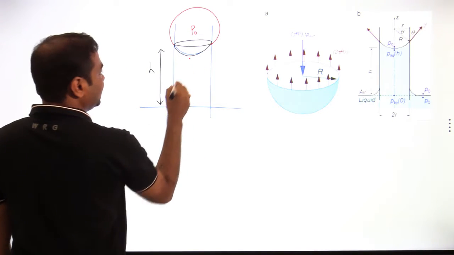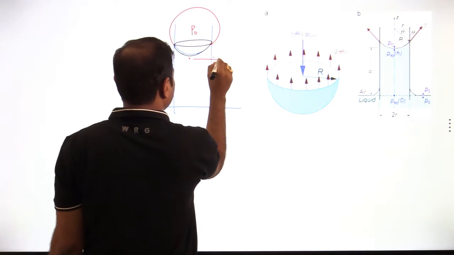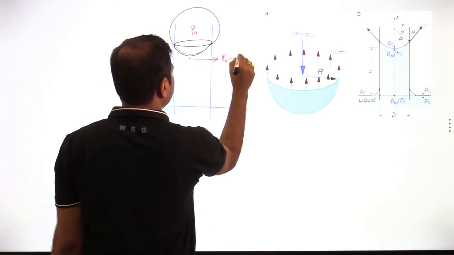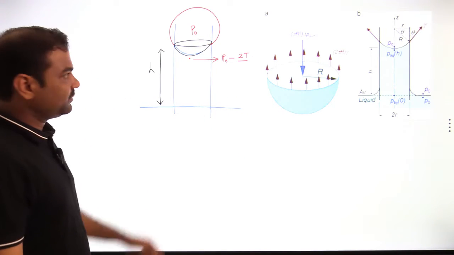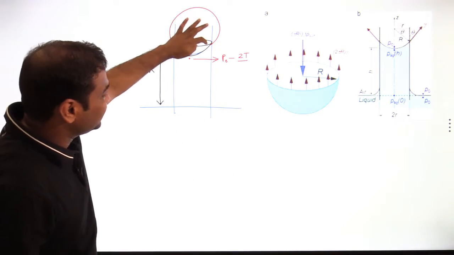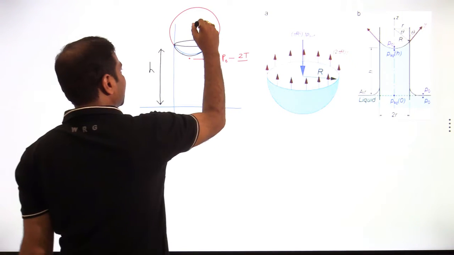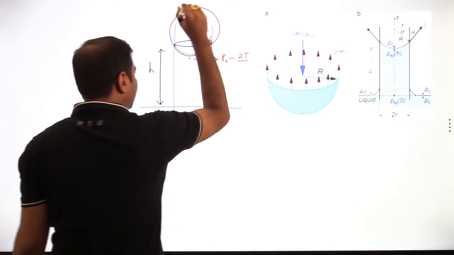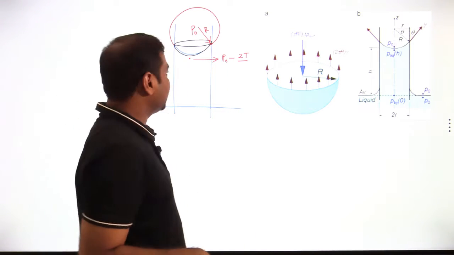Now I require the pressure just outside the liquid drop, which is equal to P naught minus 2T by R. R is the radius of this spherical drop, it's not a bubble. That's why I have changed capital R to small r previously.